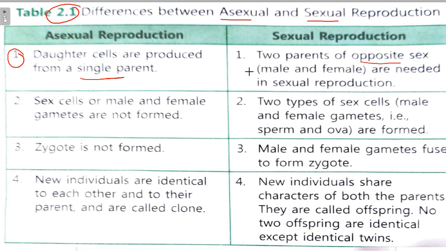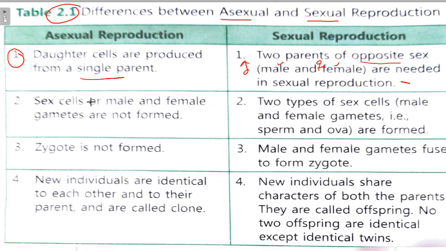That is, one may be male and the other may be female, right? The biological symbols for male and female are needed in sexual reproduction. This is the main point. Here single parent, here two parents, one male and the other female, right?